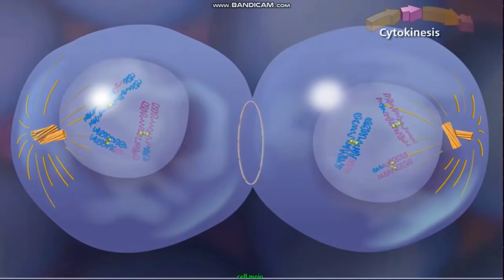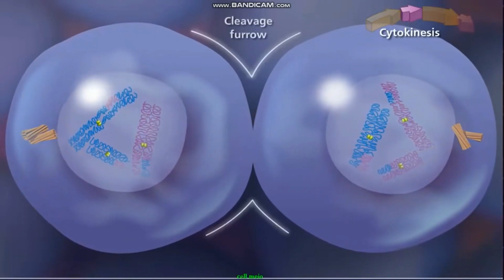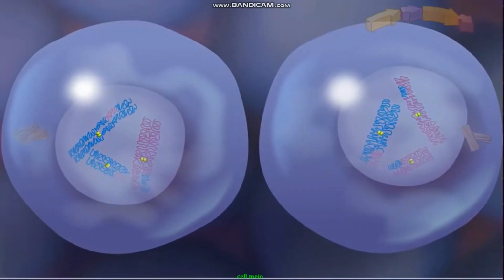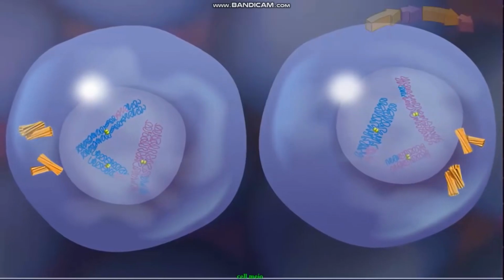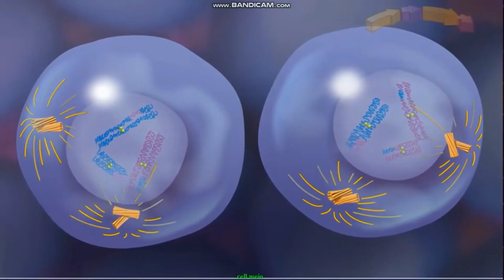Cytokinesis separates the cytoplasmic material, and the two daughter cells are separated by a cleavage furrow. Since the final product of meiosis 1 is two haploid cells, meiosis 2 begins without the chromosomes going through another round of DNA replication. Centrioles again duplicate and begin moving to opposite poles of each cell.